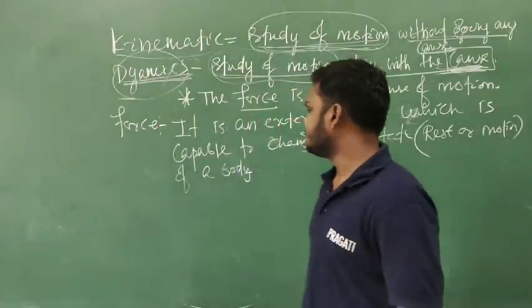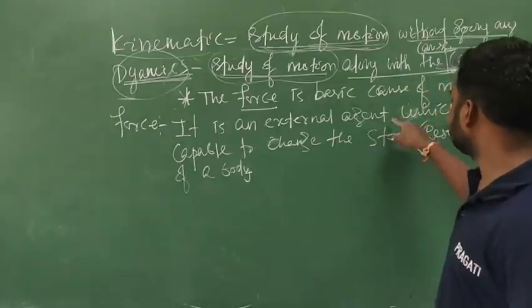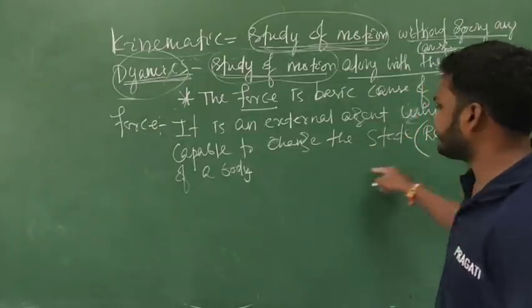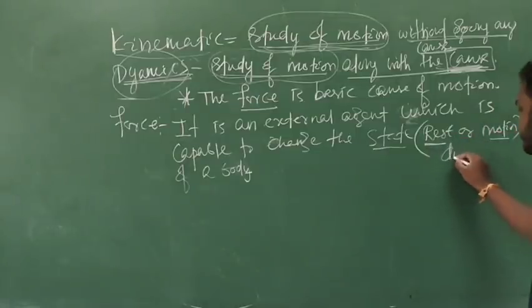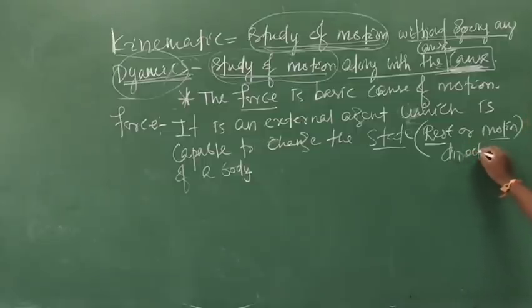So force is an external agent which is capable to change the state of a body, and state is rest or motion, and we also consider direction. Rest, motion and direction, that is the state of a body.